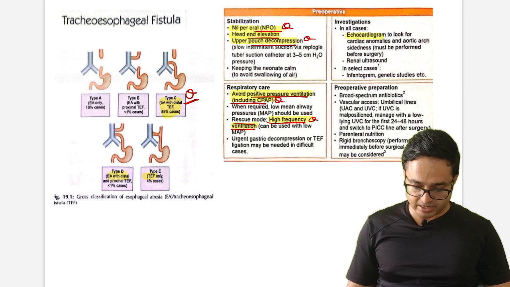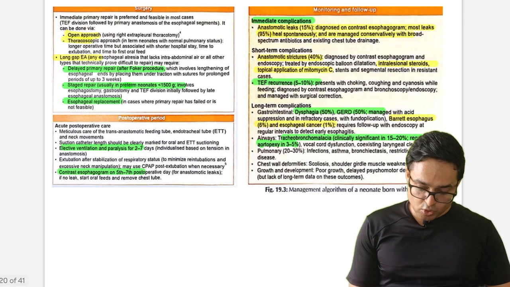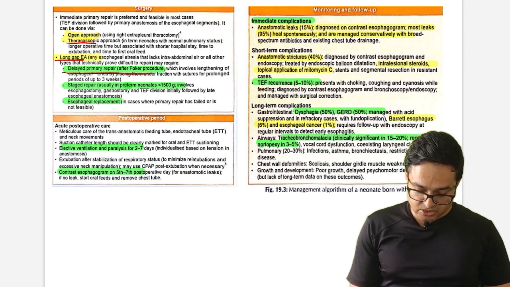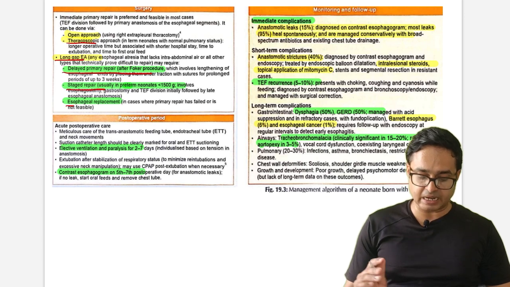Echocardiogram is required. How will you approach thoracoscopic approach and long gap EA, or any difficult condition? Delayed primary repair after Foker procedure, staged repair and esophageal replacement can be done.